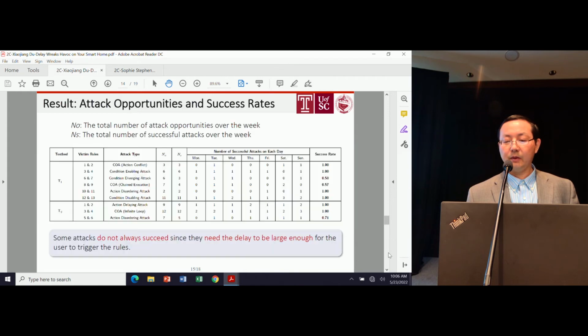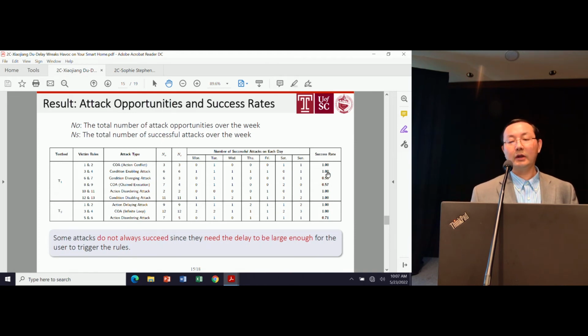The other experiment we did is to measure the attack opportunities and the success rate over a week. This is the summary. For some of the attacks, the success rate is pretty high, but for some of them you can't always have the attack. Again, it depends on the configuration, the user activity, and so on. Most importantly, for some of the attacks you need the delay to be long enough, like 20 seconds or 15 seconds sometimes, so that all the conditions are satisfied.